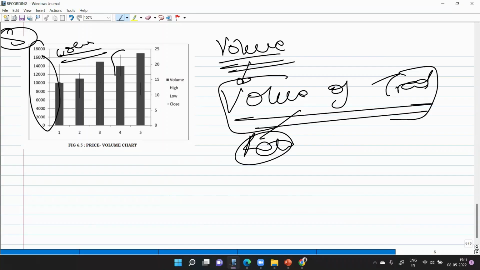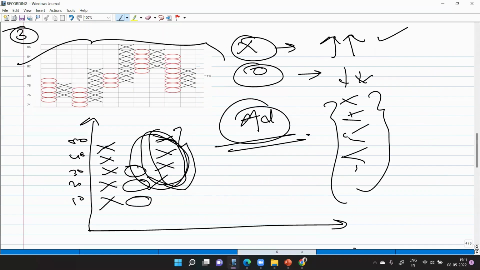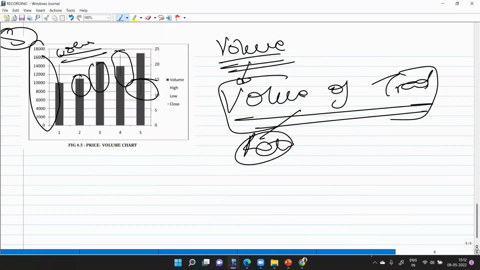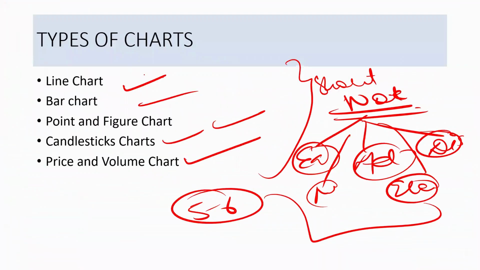Again, they have made this using the high, low, and closing and opening prices. So that's it. These were the 5 charts that you need to remember. The first is line chart, then the bar chart, then your what is it called? Point and figure chart, the candlesticks chart, and finally price and volume chart. Now let's move on to our slides.